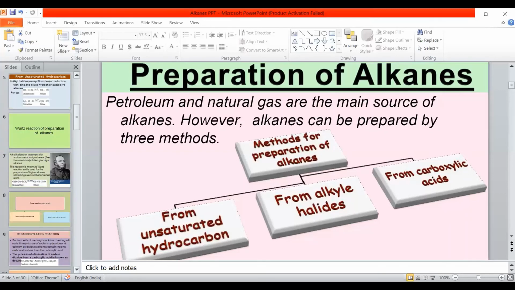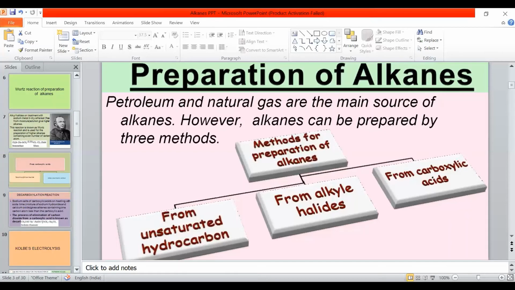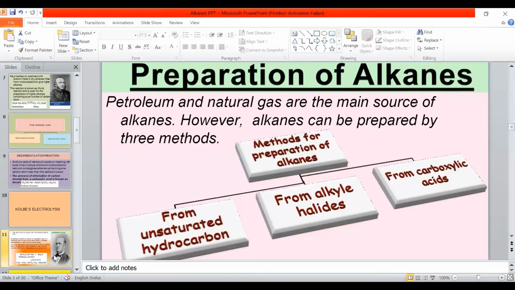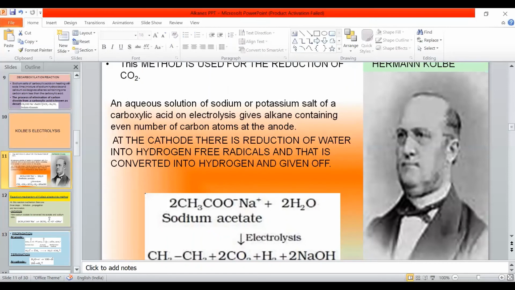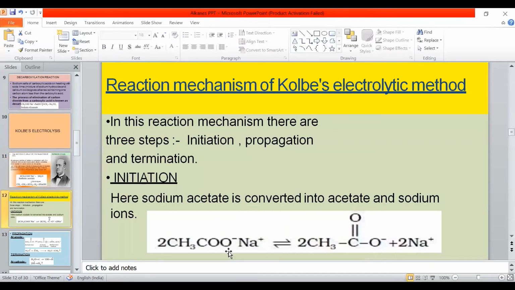In Kolbe's electrolysis, you should be able to write the mechanism. I'll just go through the mechanism once again. The mechanism contains two steps. One is chain initiation, how the chain is initiated. In the chain initiation step, sodium acetate ionizes, that means acetate ion and sodium ion are formed.